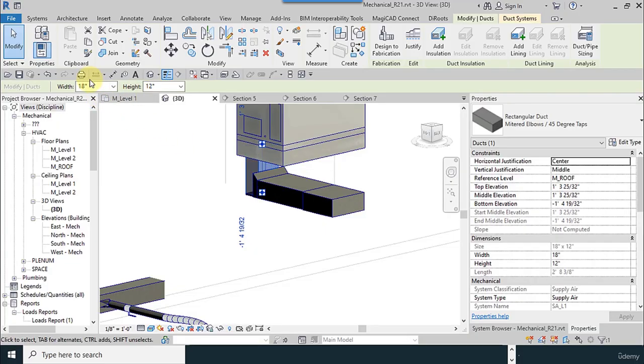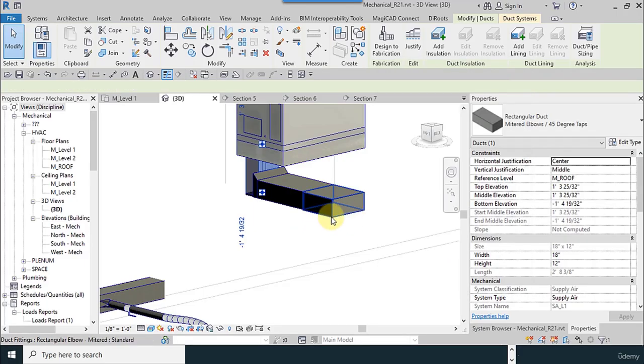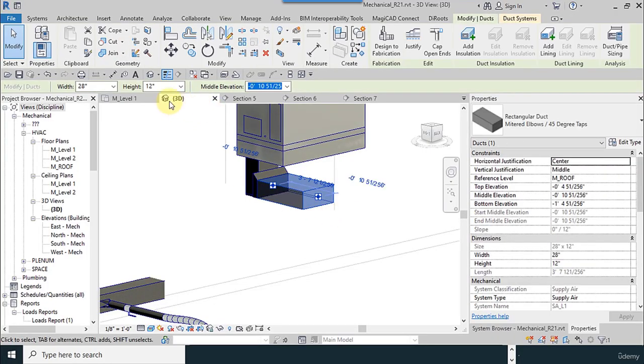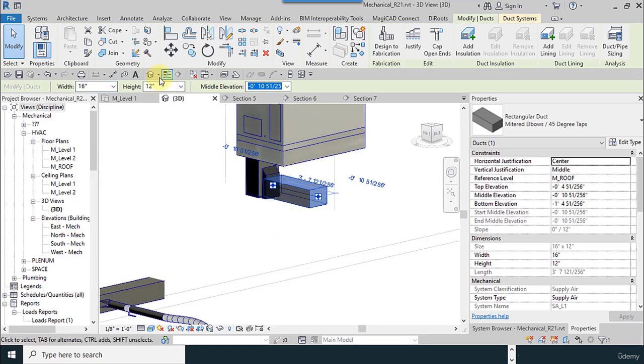Let me see how much its size is. Minimum it must be 16 inches, and I want to see which size we have. We have 16 by 20. So I remove this and change the dimension to 16 by 20.